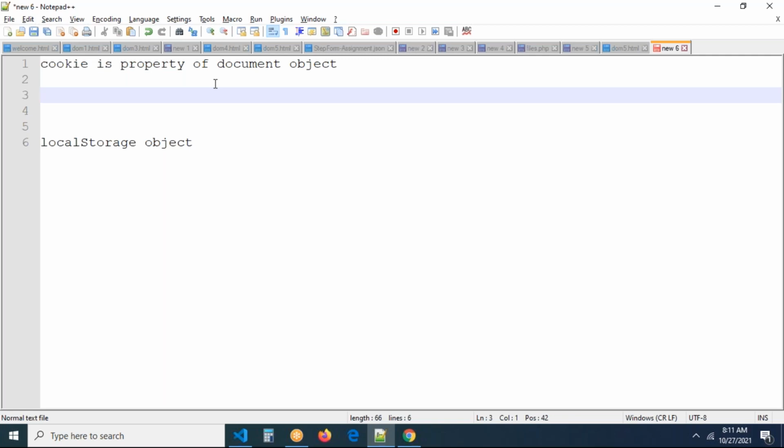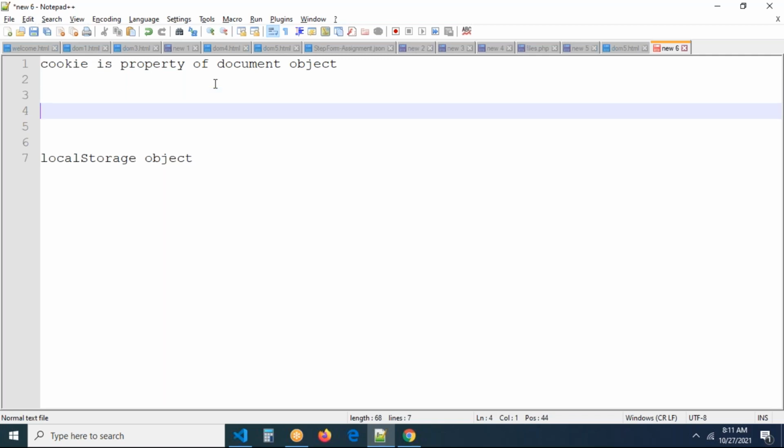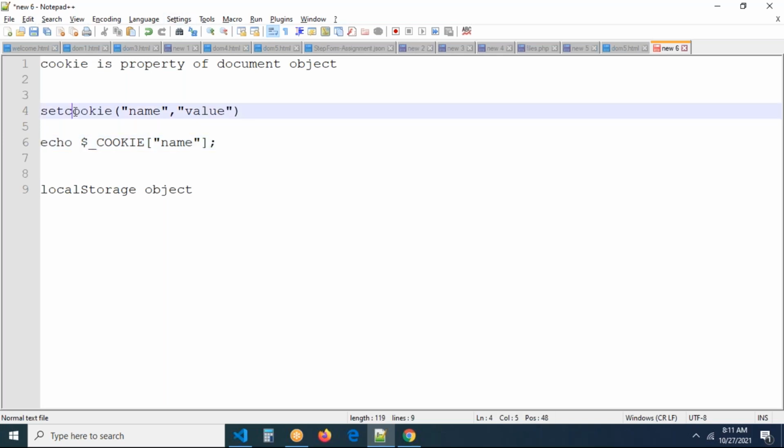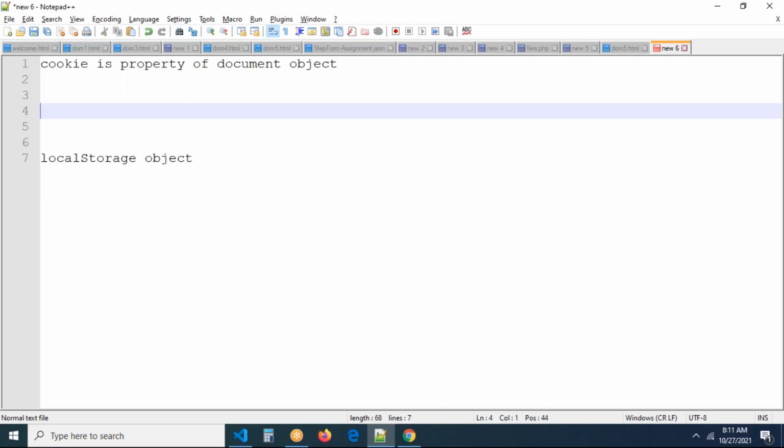For example, I know PHP. How to create a cookie? There is a method called setcookie. Here we can pass the name of the cookie, and here we can pass the value of the cookie. This is the way of creating a cookie in PHP. Once a cookie is created, you have to access it. $_COOKIE is the super global variable. If you pass the name of the cookie, the cookie will be accessed. This is creating a cookie, this is accessing a cookie. The same we have to see in JavaScript now.